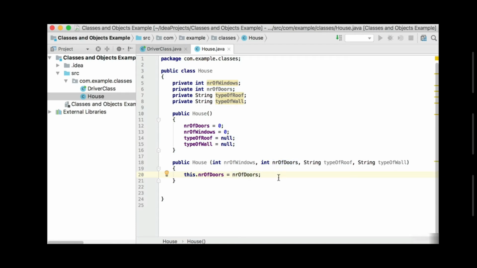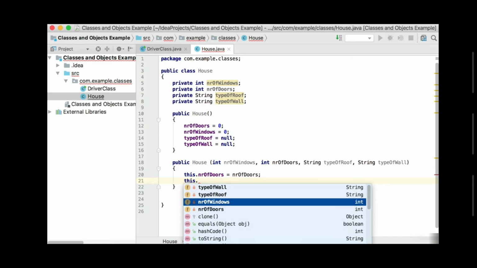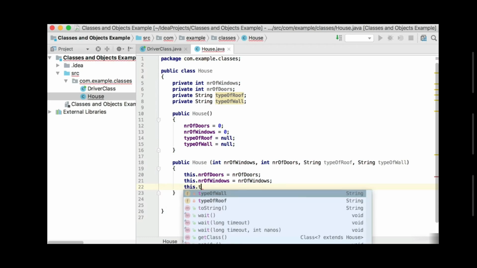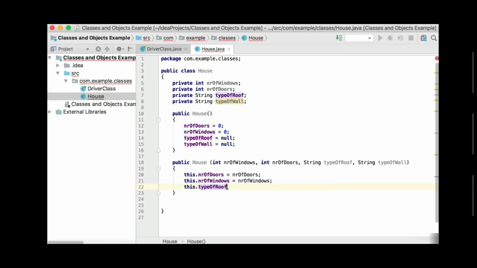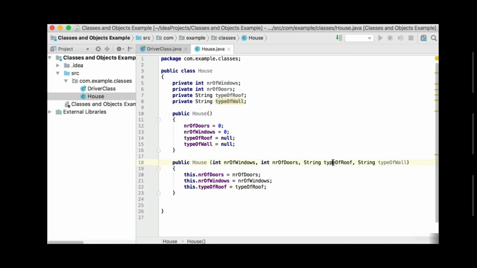So we're going to set the number of doors to the number of doors, and using the this keyword again, this dot number of windows should be the number of windows that was passed in there. And there you can see the number of windows was passed in. So I'm creating the object now by setting the different properties. All right, so let's set the type of roof as well. So this dot type of roof should be the type of roof that was passed in there. And it's this one there. Then also we can say this dot type of wall should be the type of wall that was passed in.